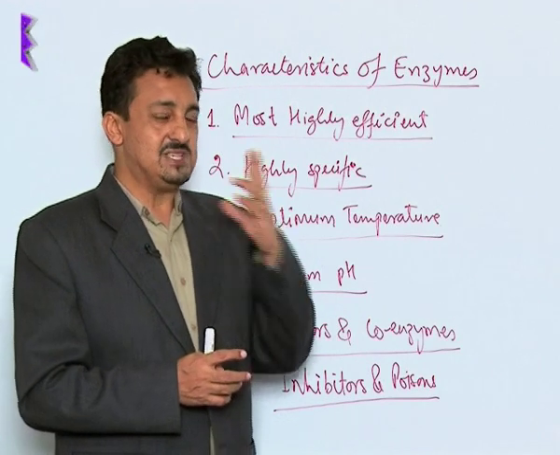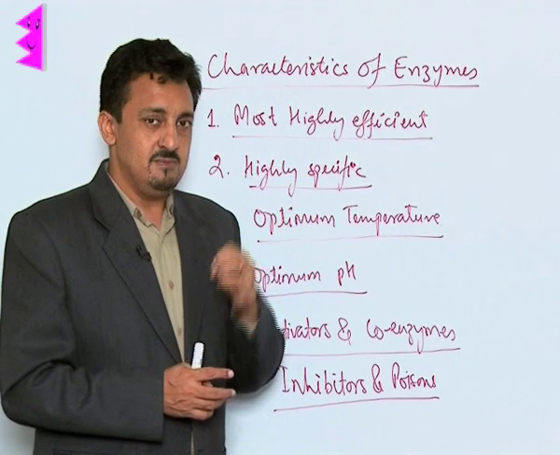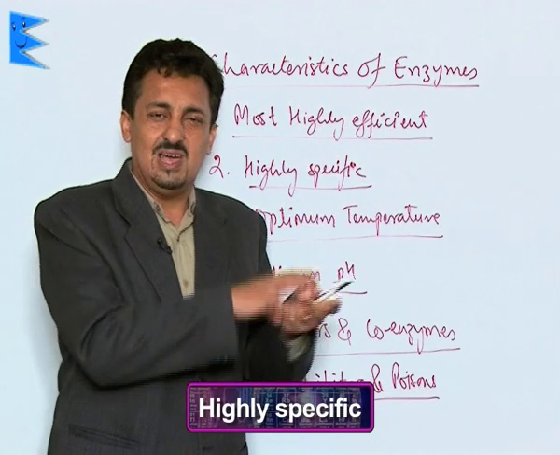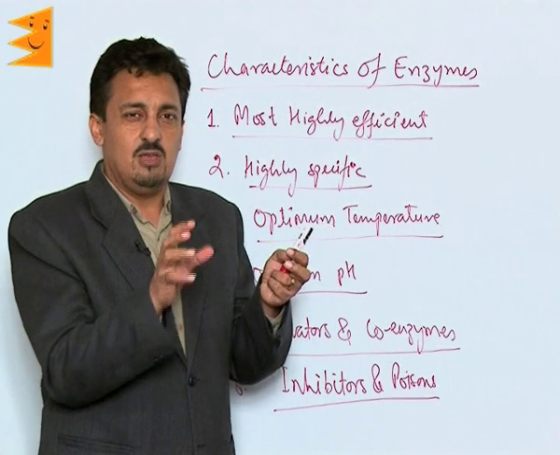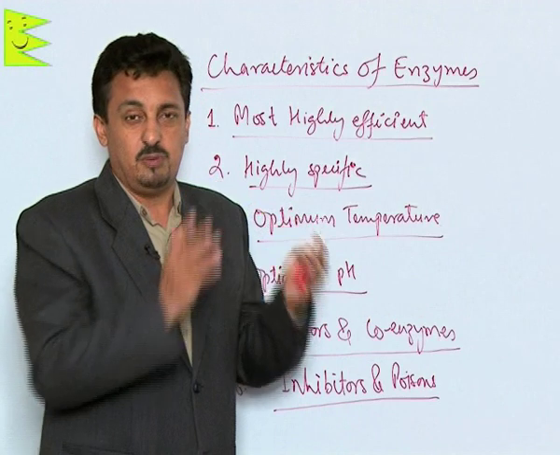Second, which makes them very separate from the usual catalyst, and very important, is their highly specific nature. You cannot replace one enzyme with the other one. Like if urease is breaking down urea molecules into ammonia, if you try to use pepsin or some other enzyme for this purpose, it won't be possible.